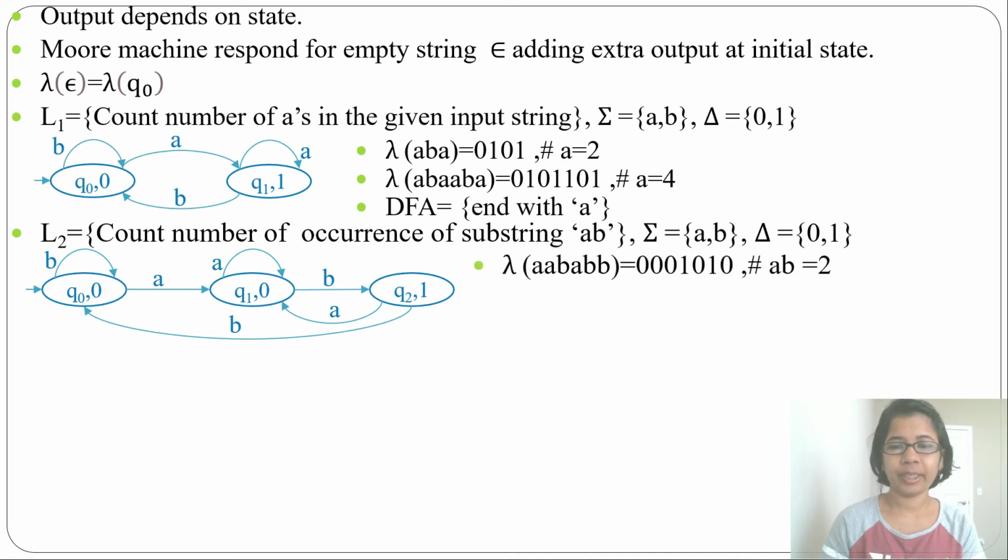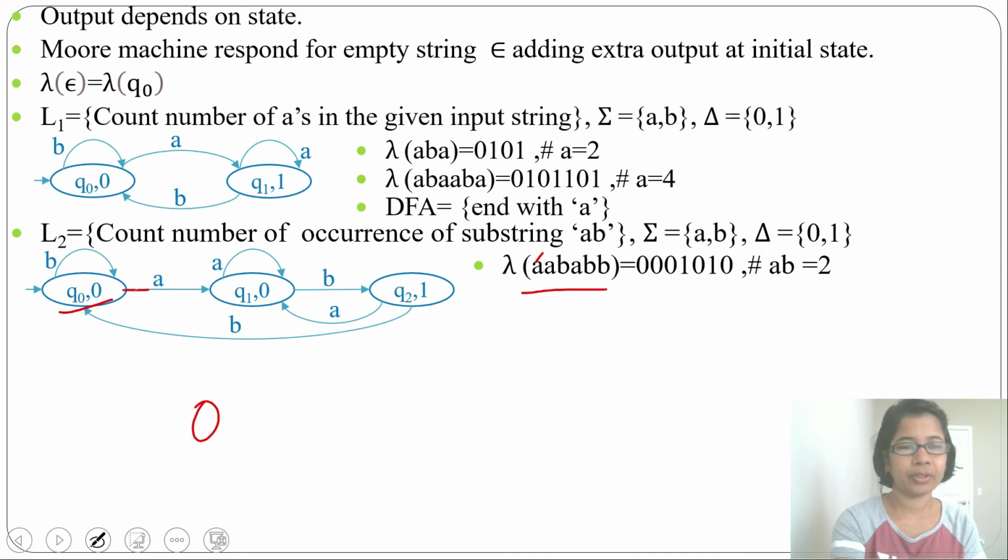Let's say for this input, what will be the output? Initially it will be 0 for Q0, or you can say for the epsilon transition. Then for A from Q0 it goes to Q1 and Q1 output is 0. Then for another A it will be a self loop and output is 0. Then for B from Q1 it goes to Q2 and Q2 output is 1.